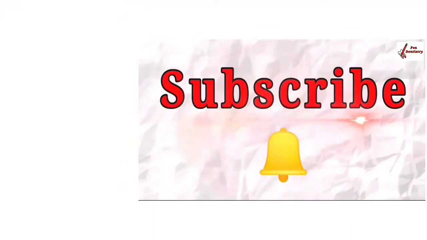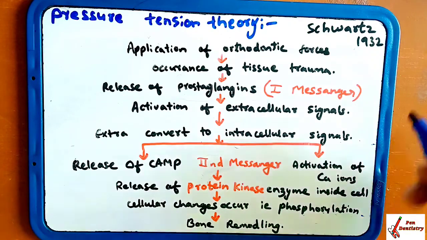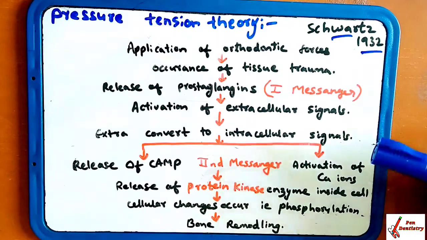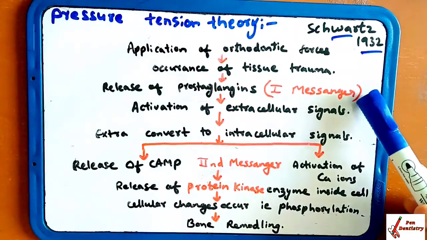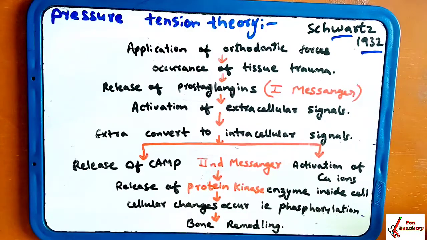Pressure tension theory. The last theory is pressure tension theory. It was given by Sichward in 1932. According to this theory, the chemical messengers are activated, and this causes the cellular change and the final orthodontic movement takes place. Because of the messenger, cellular change will take place and the orthodontic change will occur.